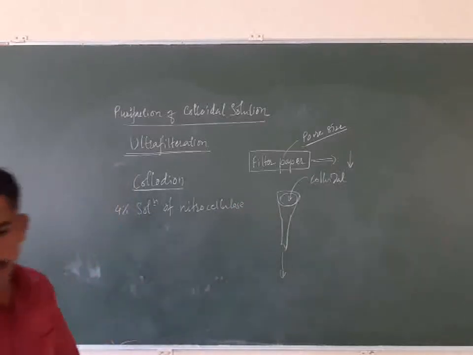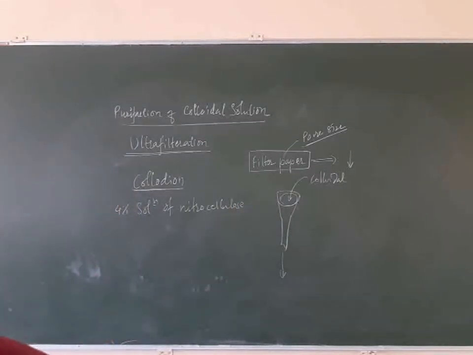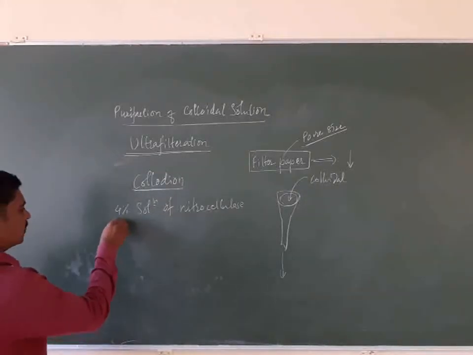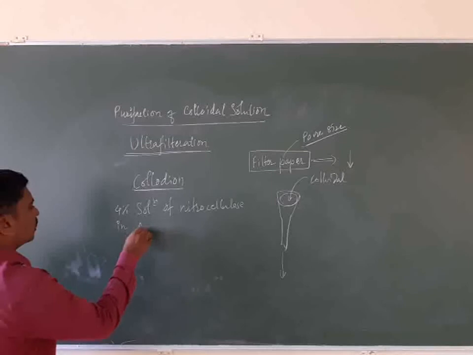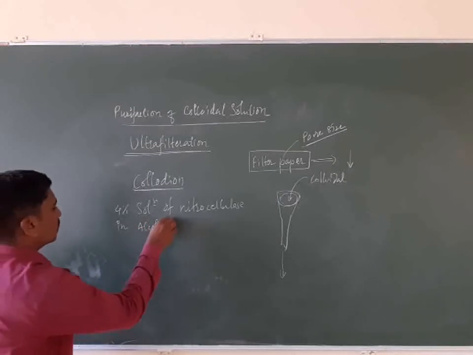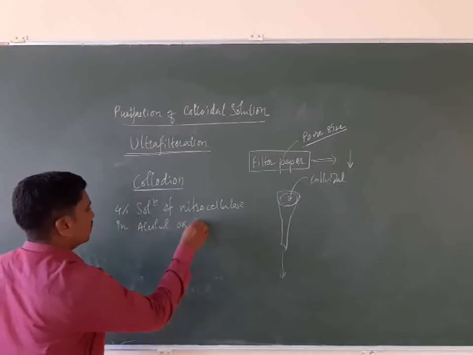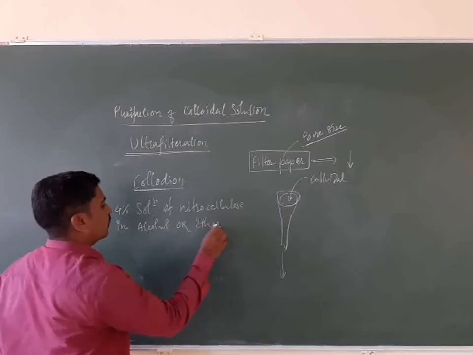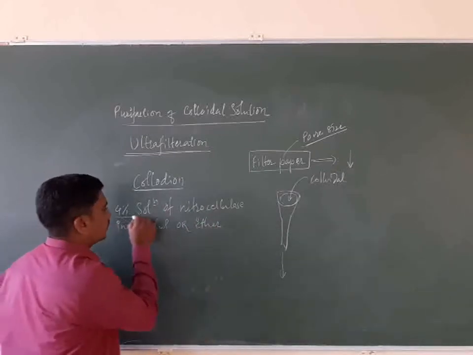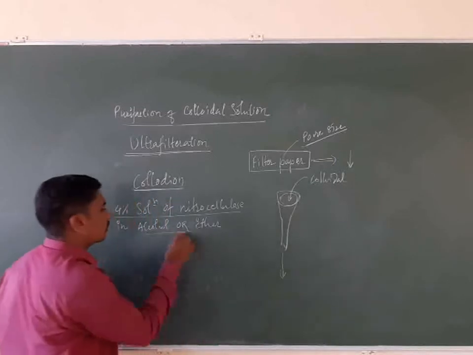We can use nitrocellulose in a mixture of alcohol or ether. So we have to take a 4% solution of nitrocellulose in alcohol or ether.